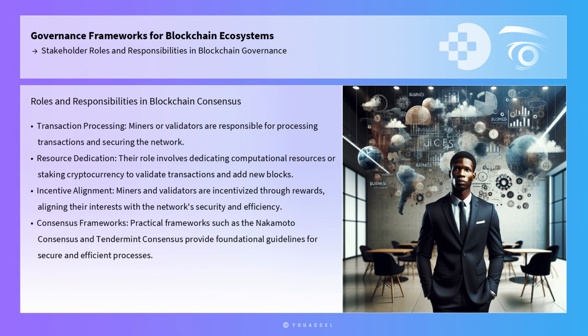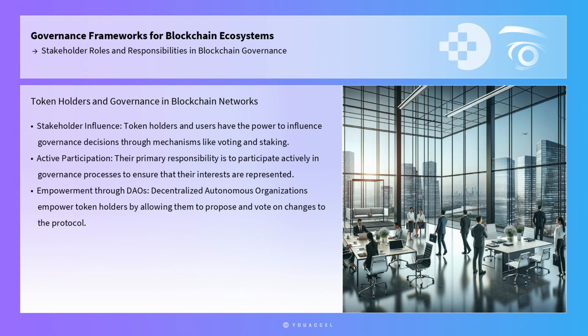Practical frameworks such as the Nakamoto Consensus for POW and the Tendermint Consensus for POS provide foundational guidelines for miners and validators to follow, ensuring a secure and efficient process. Token holders and users are stakeholders with a vested interest in the blockchain network. They have the power to influence governance decisions through mechanisms like voting and staking. Their primary responsibility is to participate actively in governance processes to ensure that their interests are represented.